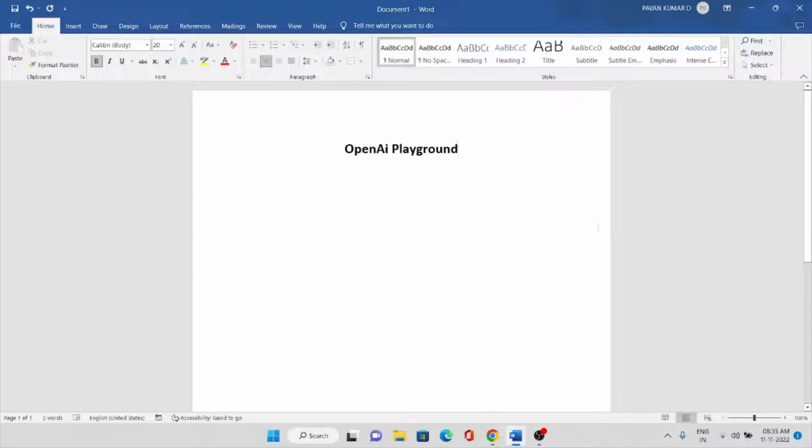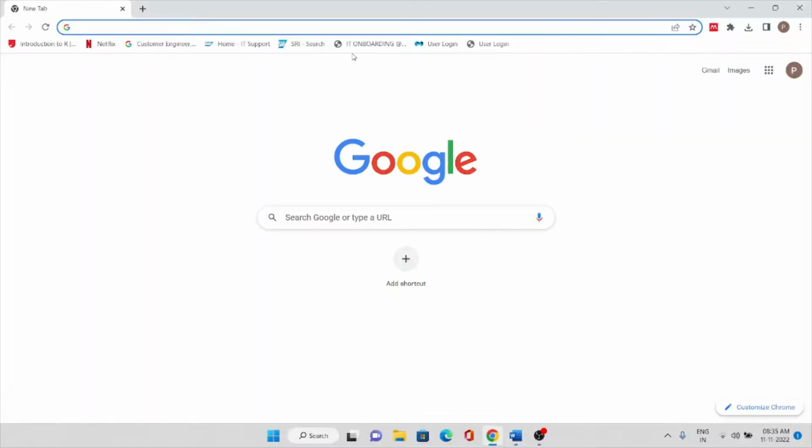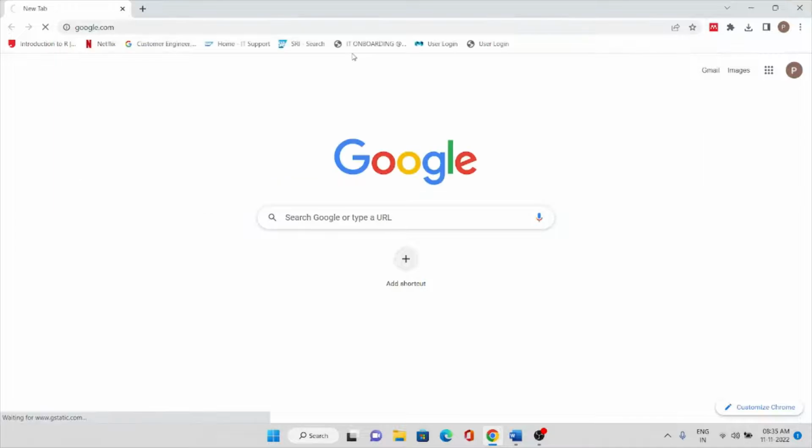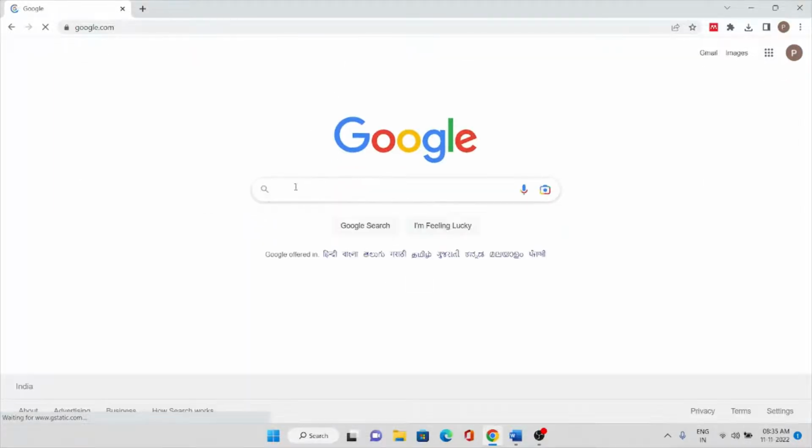Okay, so what I will do is I will go to google.com, and here I am going to type OpenAI Playground. Let's press enter.